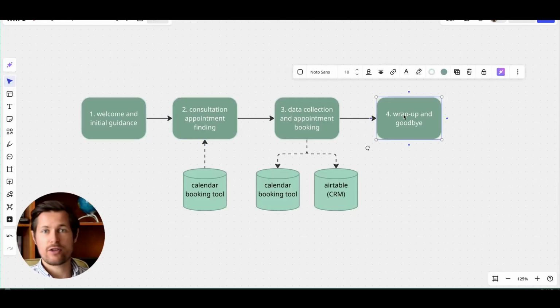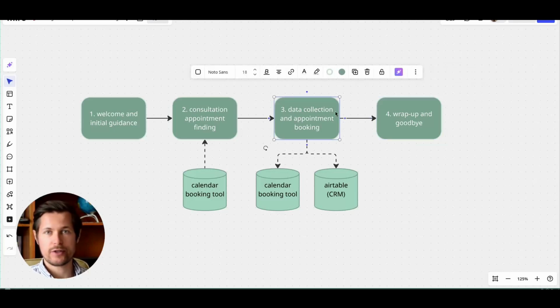And then the next three steps are all about actually finding a proper time slot that is suitable both for the client and for the lawyer in terms of the time and date of the consultation, and then actually booking that consultation and writing the data into all systems required.